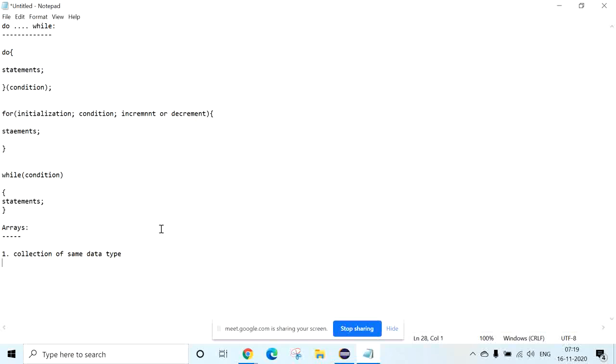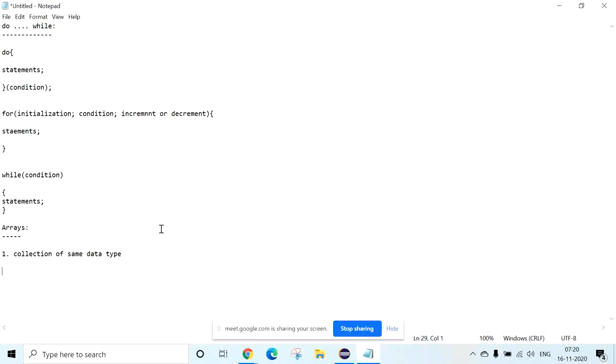For example, you want to store 10 integer numbers. In the previous examples, we have stored only one value in one variable. Now I want to store five values in one variable. How can I store them? For those kinds of situations, I can go with arrays. That's what collection of same data type means. So you cannot store other types inside that array.